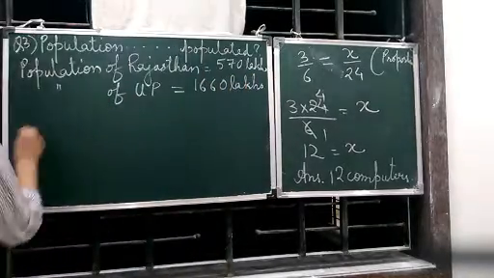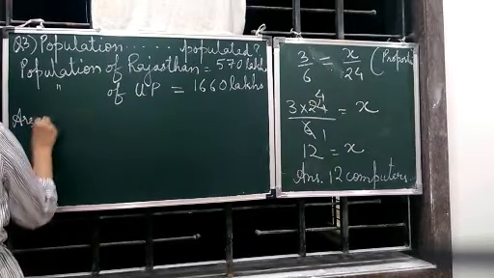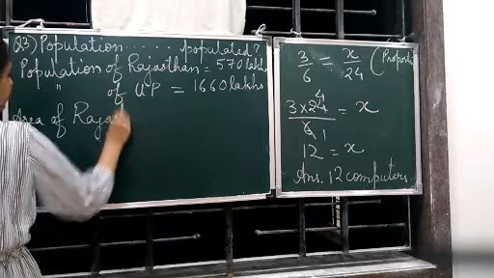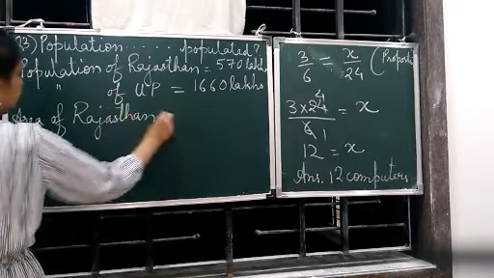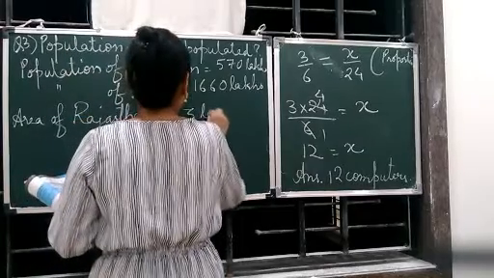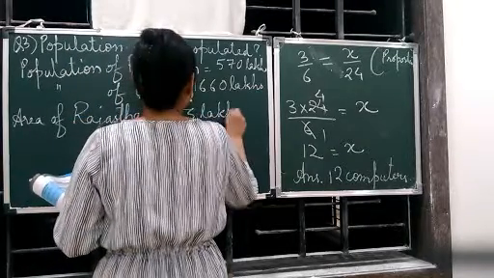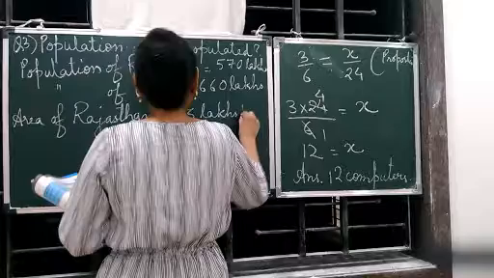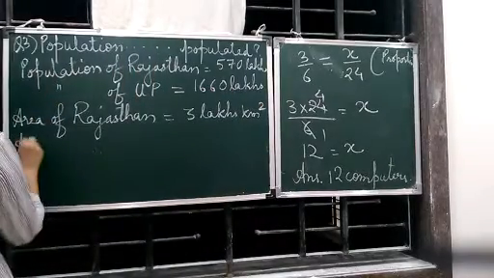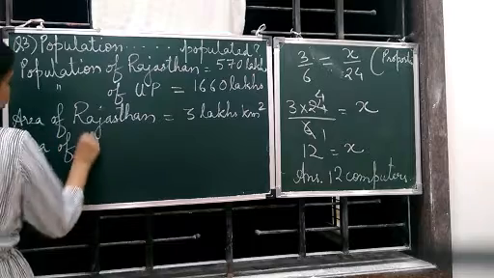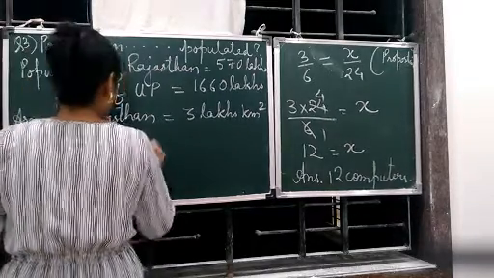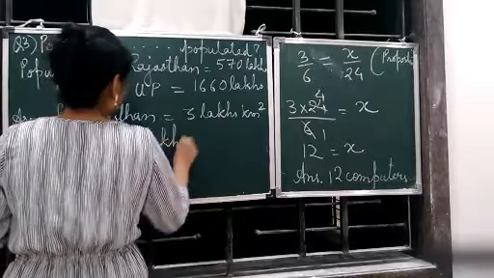Then area of Rajasthan, 3 lakhs kilometers square. And area of UP is how much? 2 lakhs.